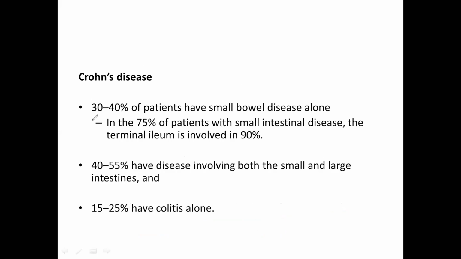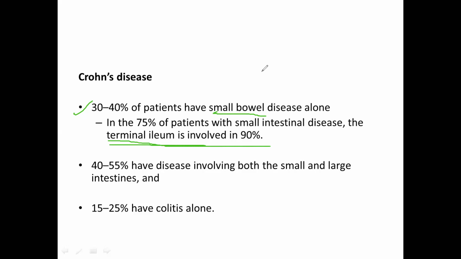In Crohn's disease, nearly 30 to 40% of patients, as we have already seen, have small bowel disease alone, meaning only the small intestine is involved, and in that, the terminal ileum is involved in 90% of cases.